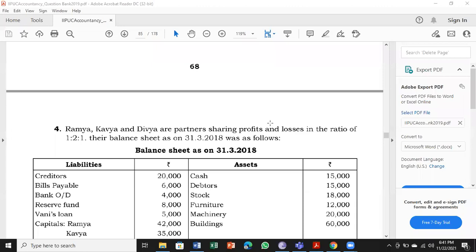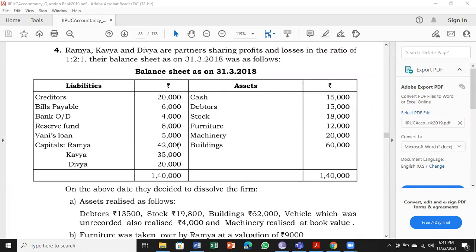So page number 68, problem number 4, page number 69. Okay, problem number 4. Ramya, Kavya, and Divya are partners sharing profits and losses in the ratio of 1:2:1. Please have a look at it. The ratio is different here. 1:2:1. Total is 4. Their balance sheet as on 31/3/2018 was as follows.